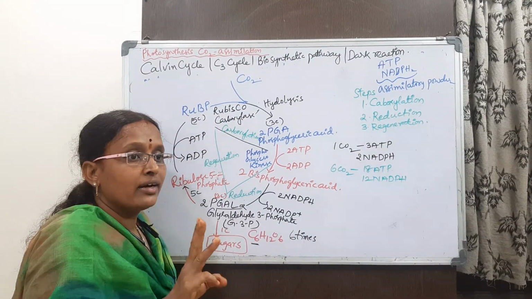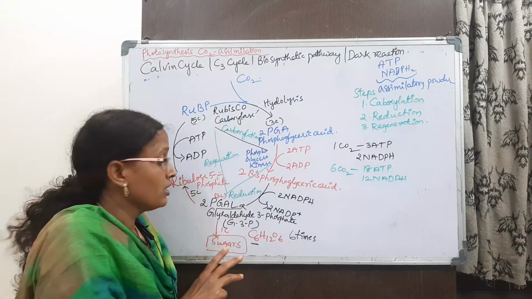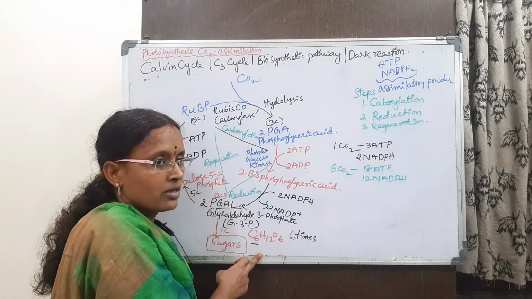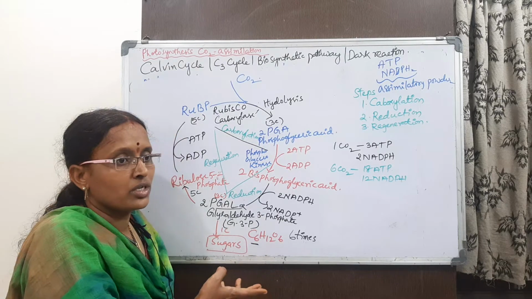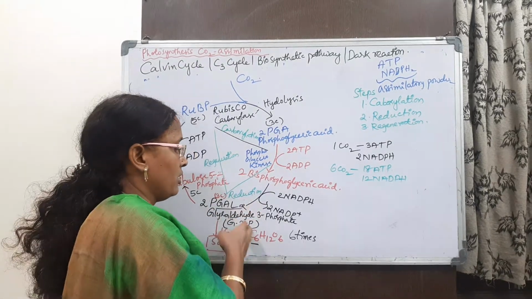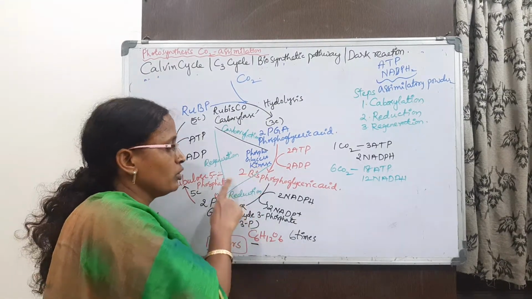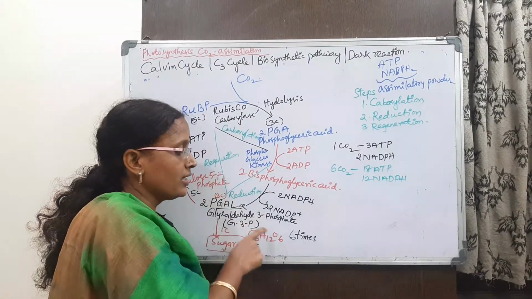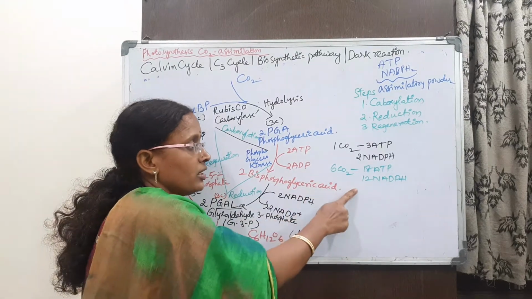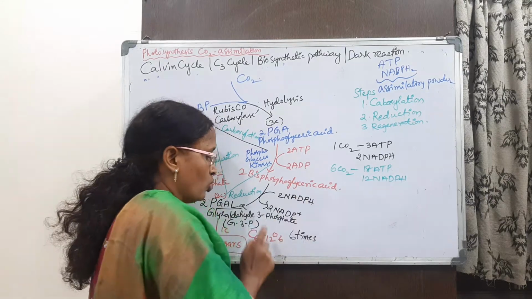If the cycle runs only 3 times, there is no production of sugars, only regeneration. If the cycle continues 6 times, then only there is a production of glucose.